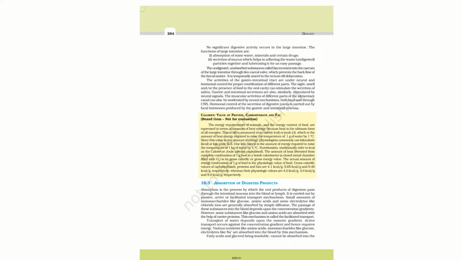Next is active transport, which is across the concentration gradient and hence requires energy. In active transport, the first thing to make very clear is that it is very rapid compared to diffusion, and it can move the absorbable food in the opposite direction. When something is moving in the opposite direction, it requires energy, and that energy is in the form of ATP.